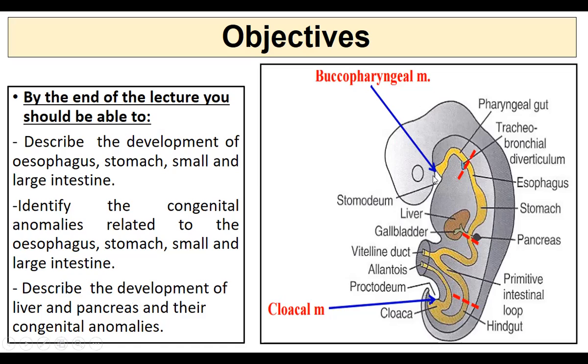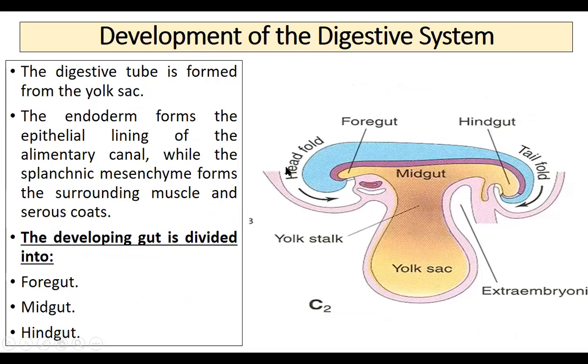As you know, the GIT or the GIS is the whole system which is from the buccopharyngeal membrane up to the cloacal membrane. This is the developing embryo. So the GIT begins from the buccopharyngeal membrane and ends at the cloacal membrane. And if you remember, this is developed from the yolk sac. So this is the yolk sac here. A part of the yolk sac gets invaginated when the head fold and tail fold form and the embryo starts folding itself.